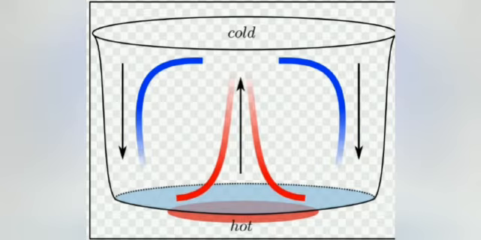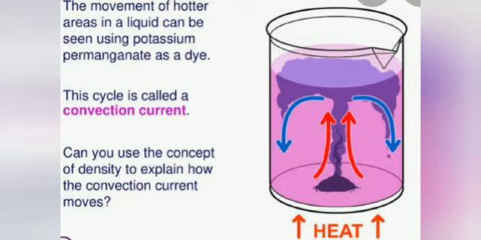In this activity, when the beaker is heated from below, the water at the bottom of the beaker gets heated. The hot water expands and so becomes less dense or lighter. The lighter hot water rises up. Cold and denser water from the top moves downward to take its place at the bottom. Thus, convection currents are set up in the water. In this way, the whole water becomes warm.